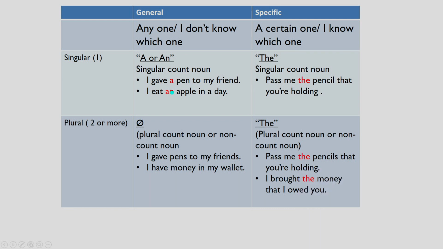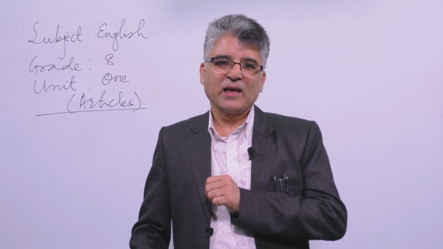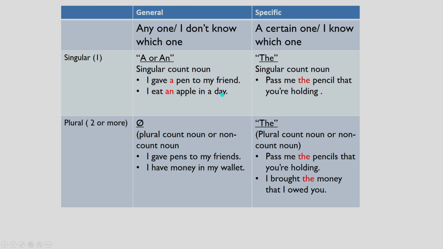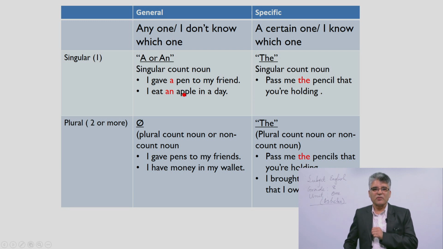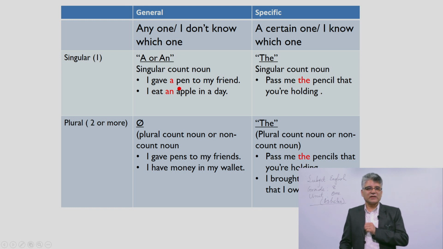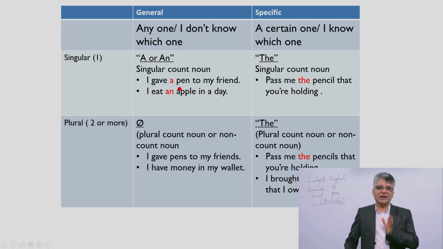But in the other case, you can see the next example: I eat an apple in a day. Here, the first sound of the word apple is a vowel. That's why we use the article an before the vowel sound. That means in the word apple, the initial sound is a vowel. So you can also guess that A, E, I, O, U are the vowel alphabets.